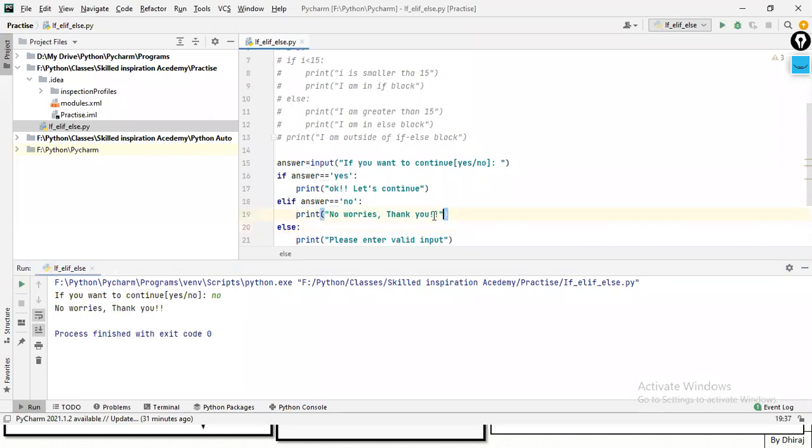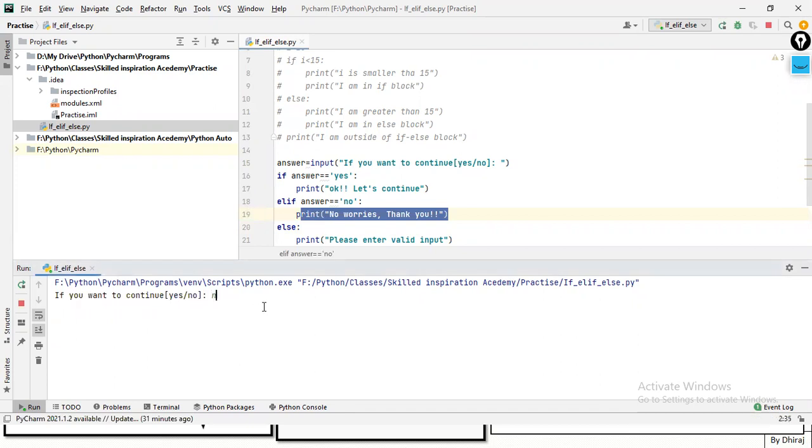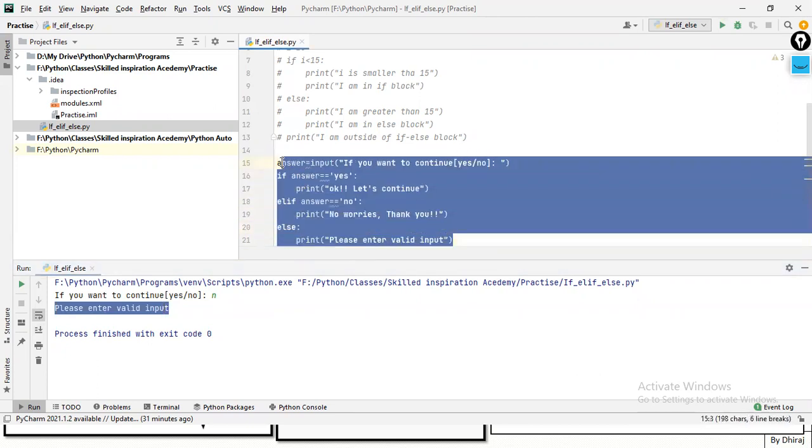See, it is now getting the no worries block. If I put just N, see, it is asking please enter valid input. Okay, that's fine for yes and no. But what if I give input like capital Y E S? It is saying please enter valid input.